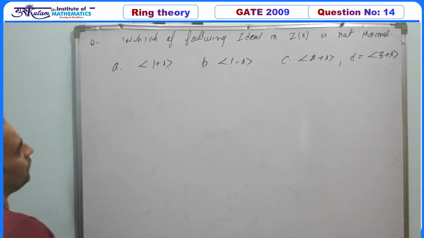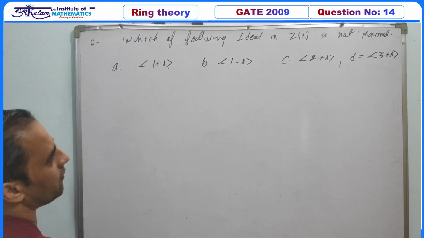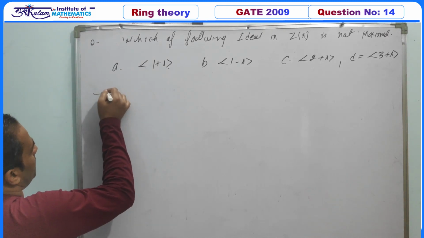In our lecture on associates and irreducible elements, we have already discussed one property.